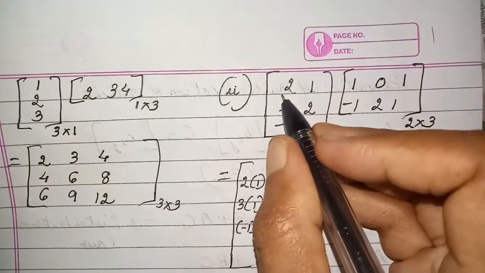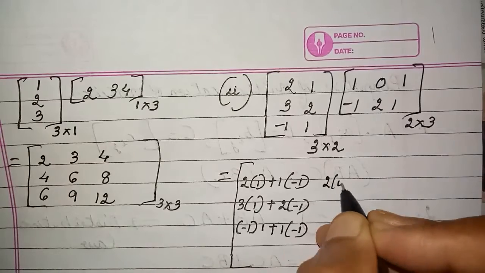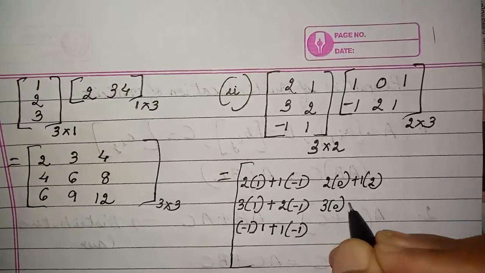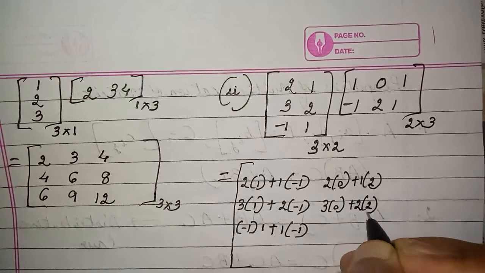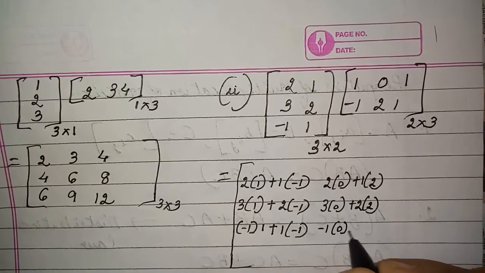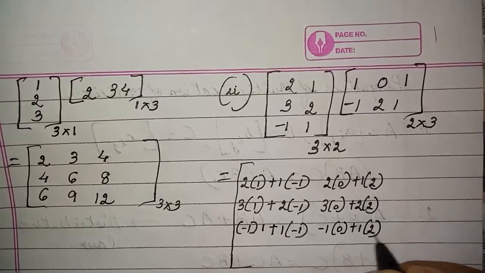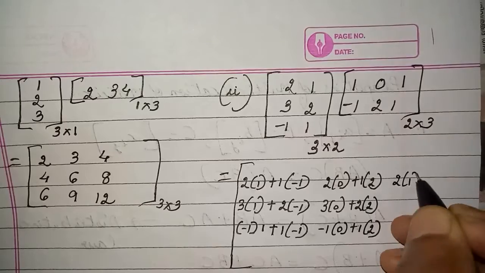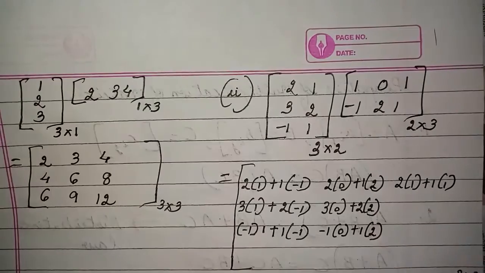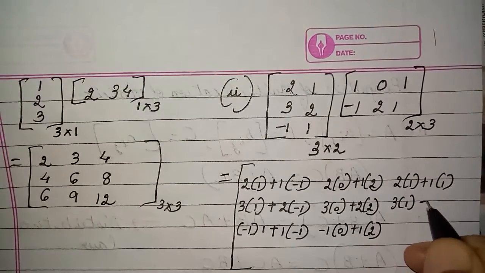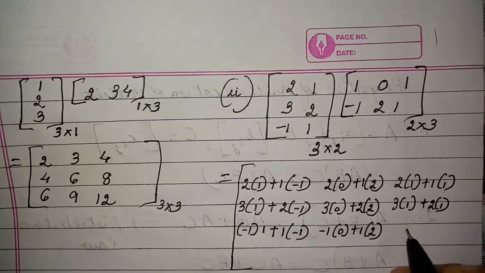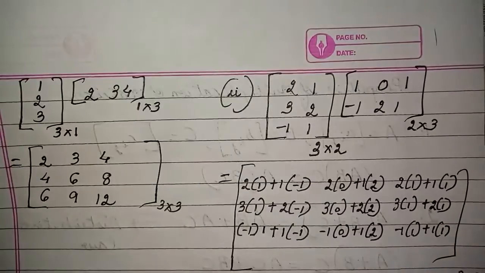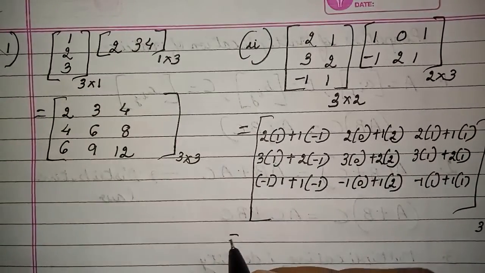No problem. Now here it is 2 into 0 plus 1 into 2, 3 into 0 plus 2 into 2, minus 1 into 0 plus 1 into 2. Then 2 into 1 plus 1 into 1, 3 into 1 plus 2 into 1, minus 1 into 1 plus 1 into 1. That clear? Yes, so now just solve it.